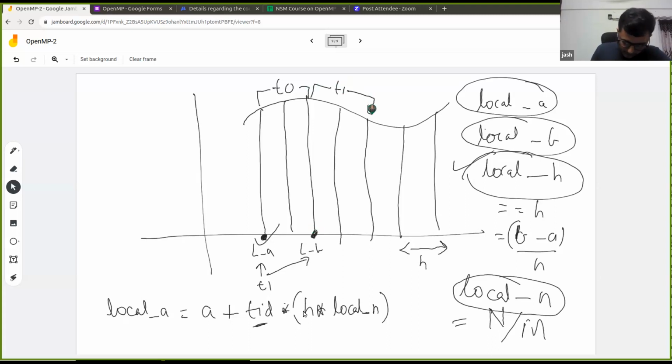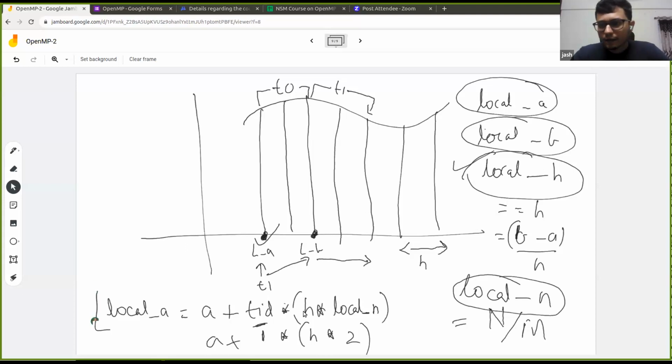So it will start from here. Its TID is 1, so 1 into H into local N. Local N is nothing but 2, because each thread will have 2 trapeziums. So it will move 2 heights ahead and it will start from here. So A plus this thing, right? So this is correct, right? Similarly for thread 2 and so on. So this is how we'll calculate our local A. I hope this is clear.